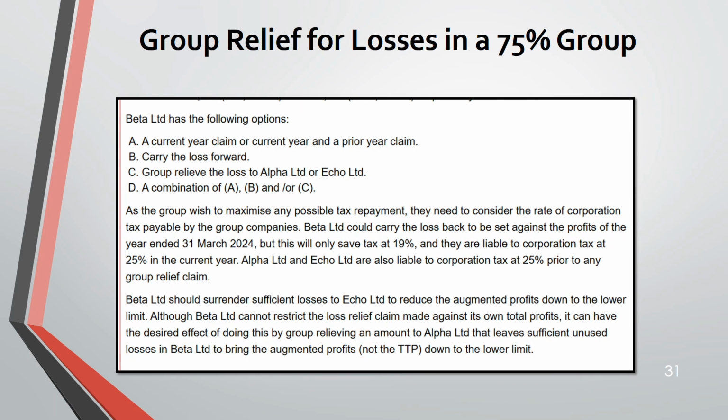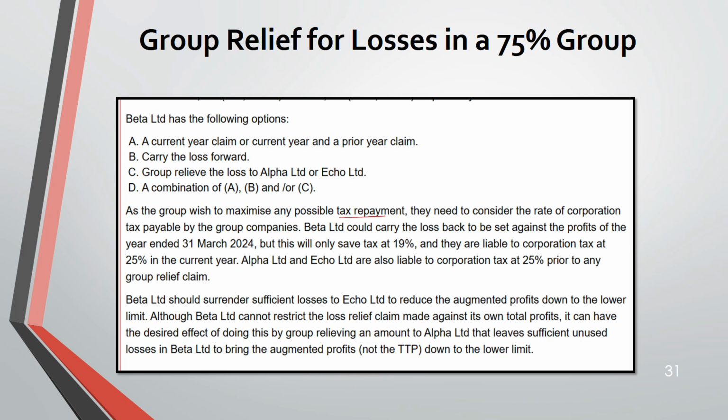So Beta has the following options, because Beta is the one having the loss. A, set off against the current year and prior year. B, carry the loss forward. C, group relief the loss to Alpha or ACCA. Or D, a combination of A, B or C. Now, as the group wish to maximize tax repayment, what should they do?